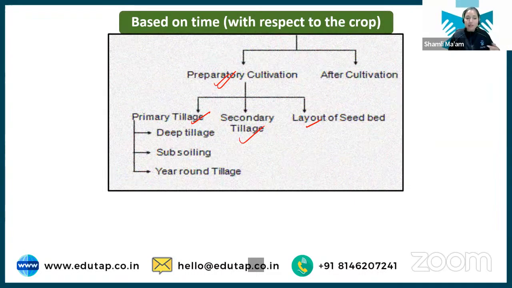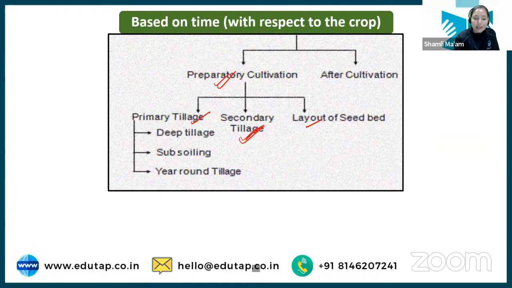Now we cannot sow seed directly on these clods, right? It will not be of any use because there will be no proper root development. So these clods need to be broken down into fine soil, and the process of breaking the clods into fine soil is known as secondary tillage. Clear? Opening up the land into large clods is primary tillage, and breaking the large clods into fine soil is secondary tillage.